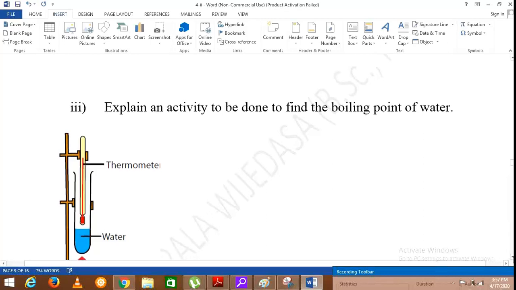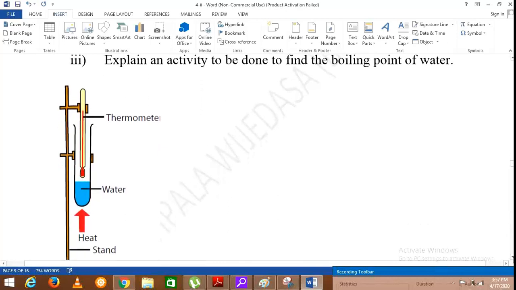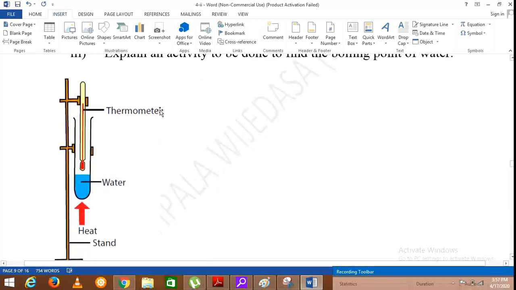So here's the setup. Again, you can use a similar type of setup. Here this should be the thermometer and R should come here. You have put water into a boiling tube and kept it using a stand, and the thermometer is there. You can see the bulb of the thermometer is out of the water because once we apply heat, water will be vaporized and water vapor will be formed, and we are going to find the temperature of that water vapor.